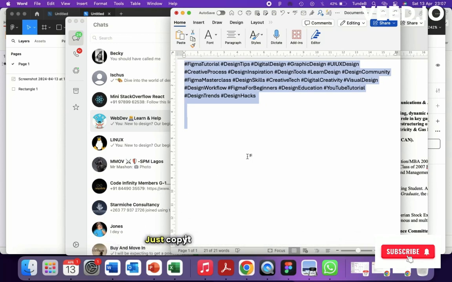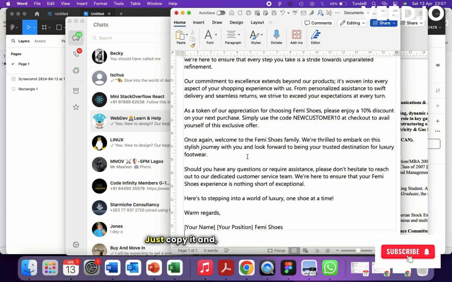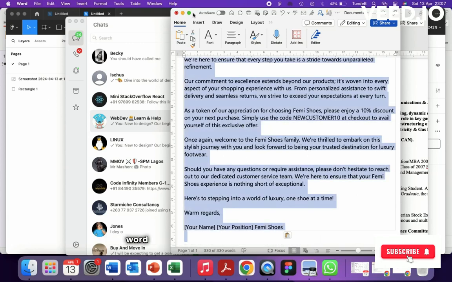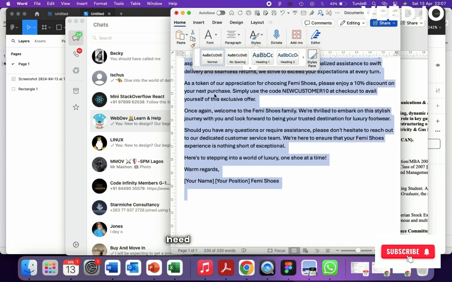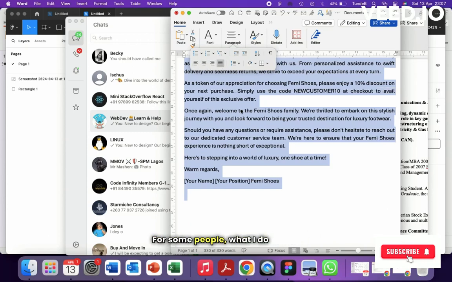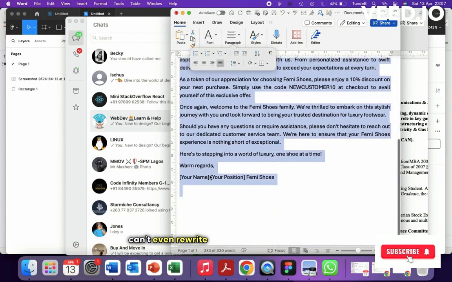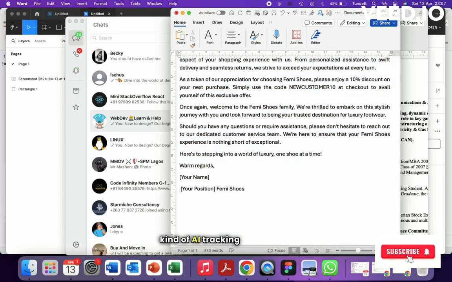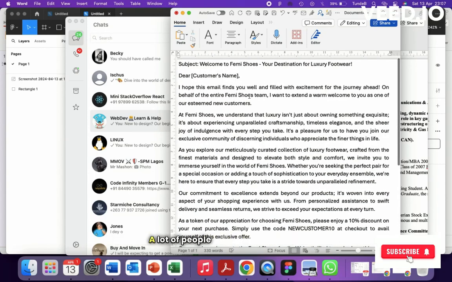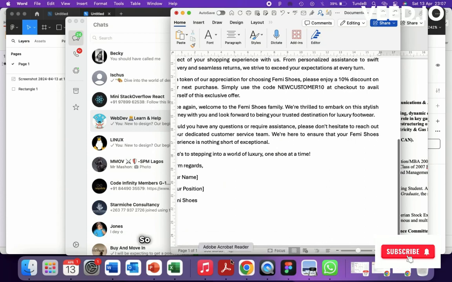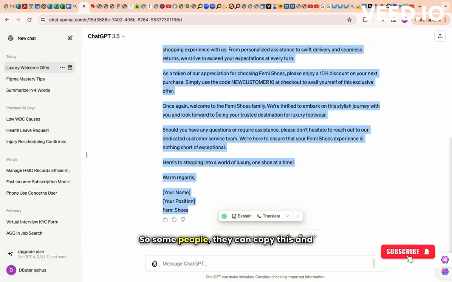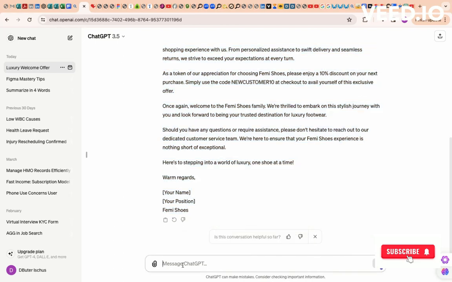So what do I do now? I just copy it and take it to my Word, because I want to have the right format. I don't want to be copying and sending directly. I need to format it. I need to personalize it. Some people can even rewrite it, because there's some kind of AI tracking. These days, people don't trust people any longer with the jobs. A lot of people just want everybody to do the jobs from the head. So some people copy this and rewrite it, use an article spinner, but it's just basically trying to help you solve the problem you have.